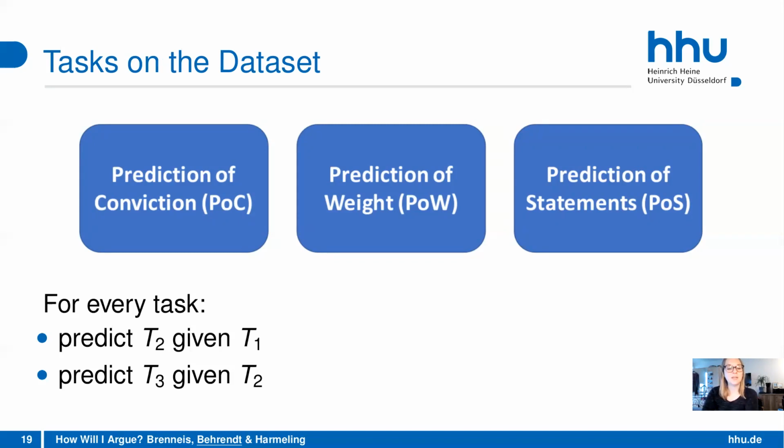And the idea is that, given the data from one point of time, you will want to predict the data from the next point of time. So for example, you have the data from T1, then you can predict the data from T2. I will show you now what it means.